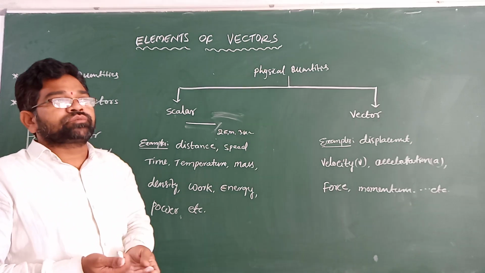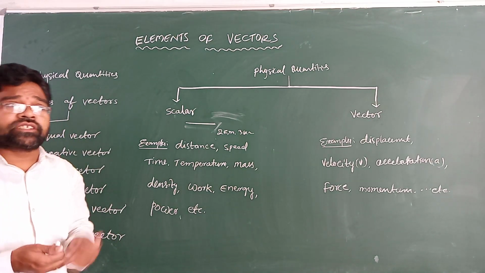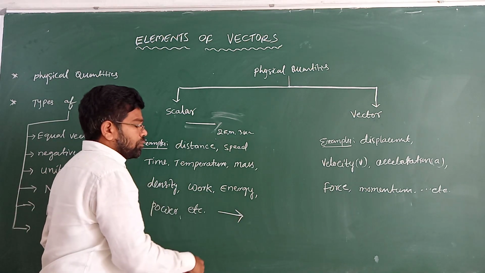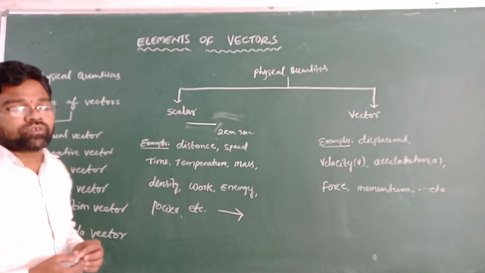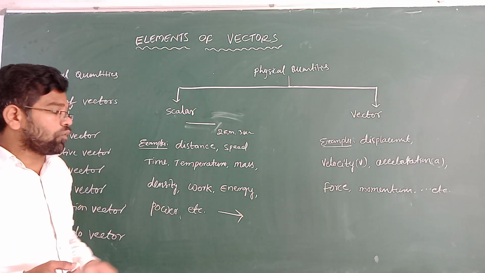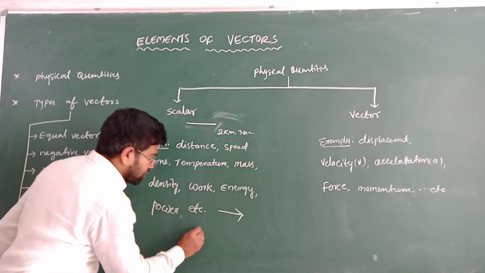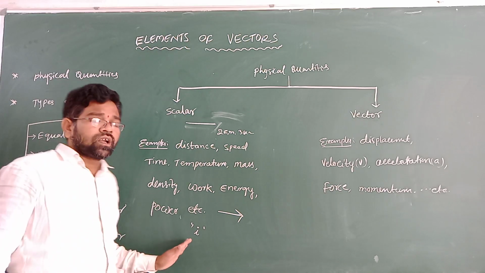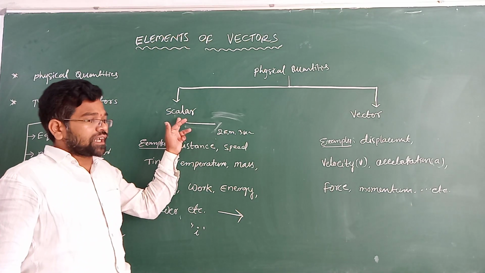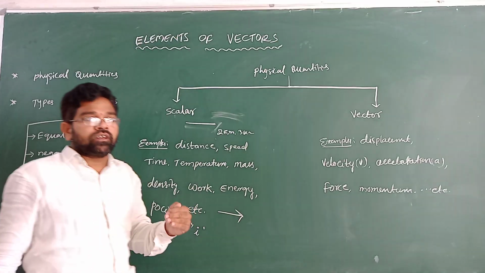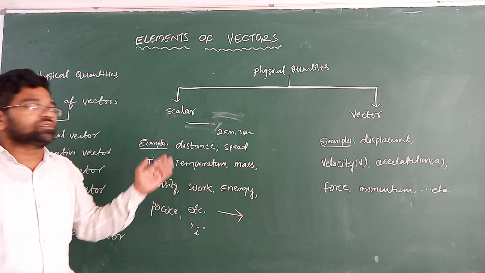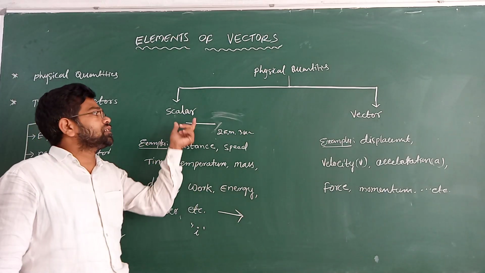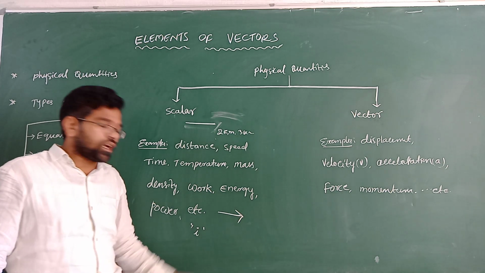In special cases, for example electric charge and electric current, it has both magnitude and direction, but doesn't have the law of vector addition. It does not obey the law of vector addition. That's why it is a scalar quantity. And current is also a scalar quantity. It has both magnitude and direction, but does not obey the law of vector addition. That's why it is a scalar quantity. But in general intermediate level, if it has both magnitude and direction, it is called a vector quantity. But in scalar quantity, it has only magnitude but no direction. In high level, you have to study about the law of vector addition.